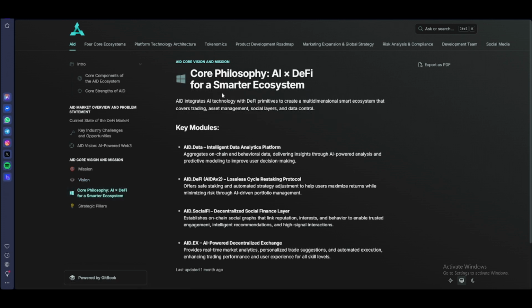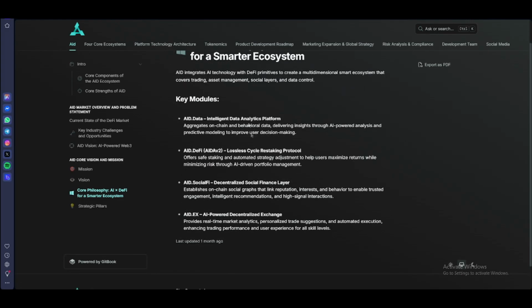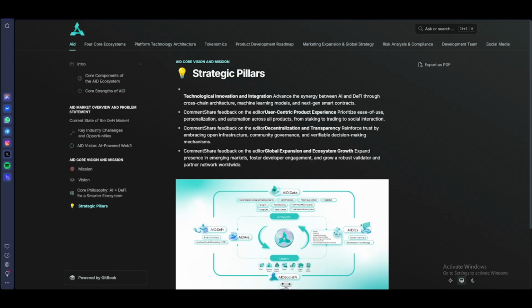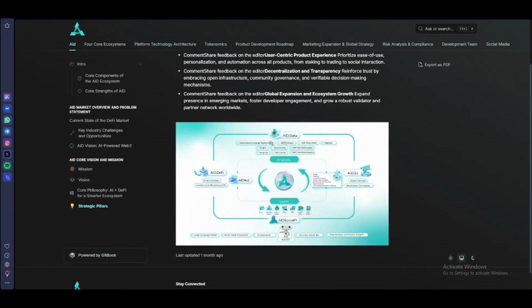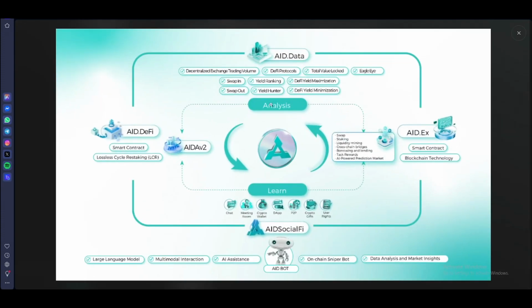So what's the core philosophy? AI plus DeFi for a smarter ecosystem. We have here the key modules, for example AID Data, this is the DeFi, and also AID Social and also AID X, AI-powered decentralized exchange. And this is the strategy pillars. So what we call this is the circle. We have here the analysis, and then this is to check the data, and then we have here to learn about this. And we have here the swap, staking, liquidity, and this is important about AID.